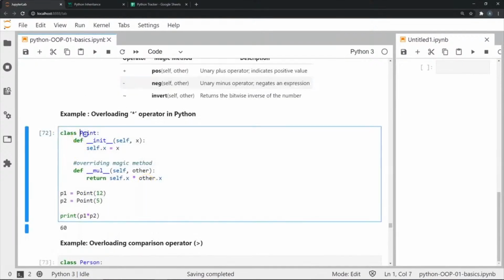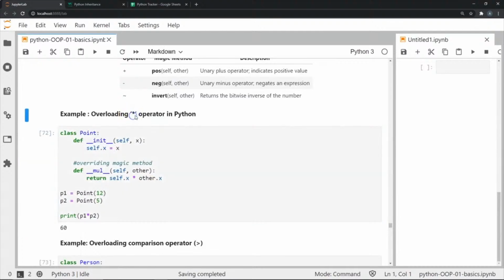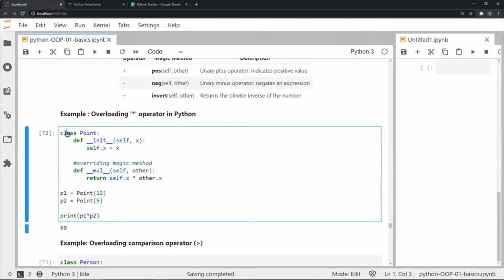So look at this example now where I'm going to overload the multiplication, or the asterisk, operator. I've again defined a class called Point, and I'm going to define an initializer where I'm going to store some attribute x in self.x. Now I'm going to overload the multiplication operator to allow the asterisk operator to multiply two objects, for example 12 and 5. Usually I can just do a normal 12 times 5, but in this case my object is slightly different. My 12 is being passed through an object of a class called Point, and 5 as well in another instance of the same class.